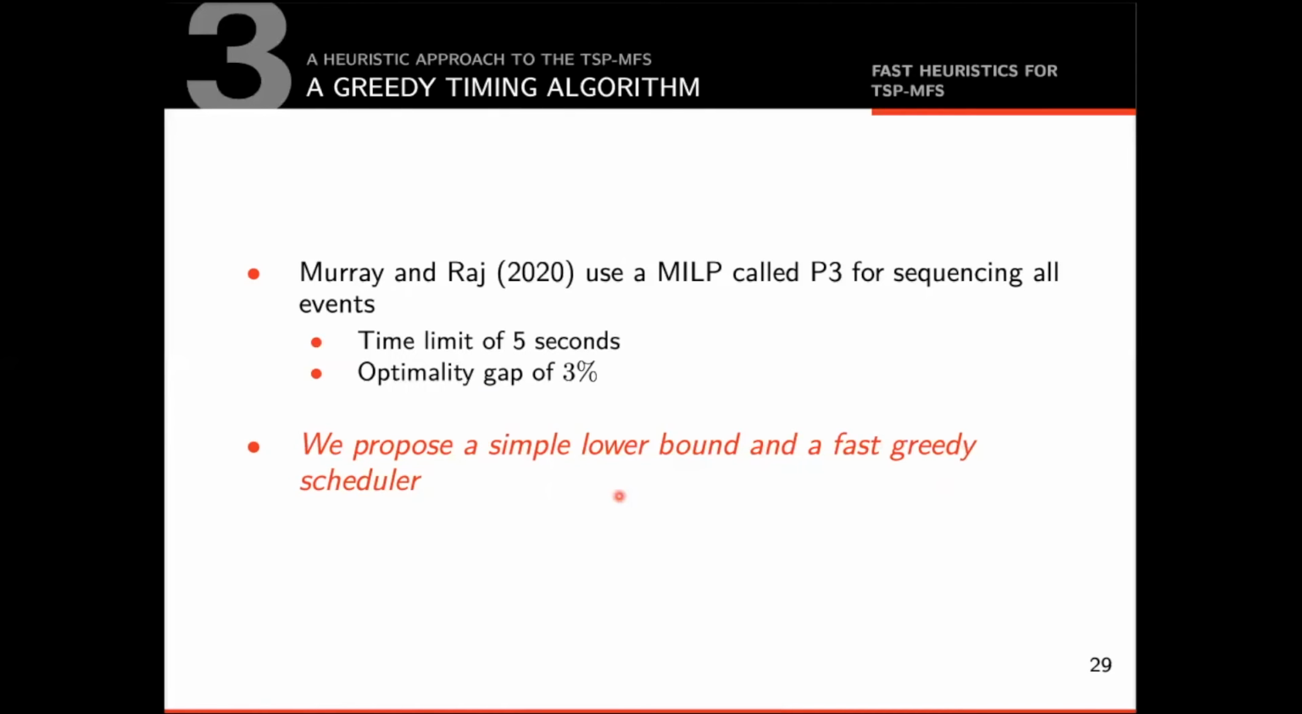In the end, we compare the obtained solution with the lower bound and, if they do not match, we run P3 with a time limit of 25 seconds and an optimality gap of 0.1% in order to try to improve the solution by finding a better schedule.